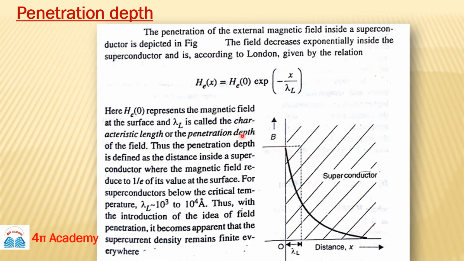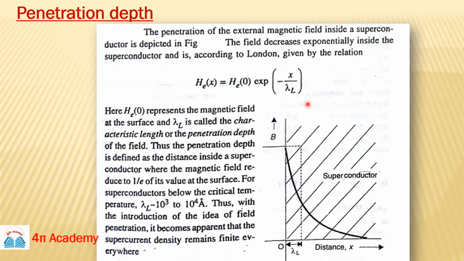Suppose here is the source of the magnetic field. At the surface your magnetic field will be H0, but as you go inside, you can see the magnetic field decreasing exponentially. This is the exponential graph. The mathematical term is H(x), the magnetic field at x, equals H0 e to the power minus x upon lambda L. H0 is the magnetic field at the surface, and what is this lambda L?